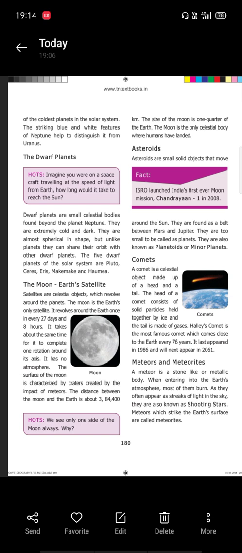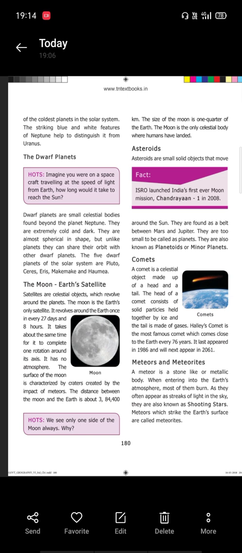Next is meteors. A meteor is a stone-like body. When entering the Earth's atmosphere, most of them burn. As they often appear as streaks of light in the sky, they are also known as shooting stars.